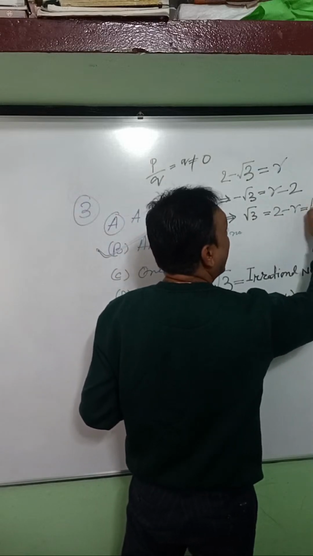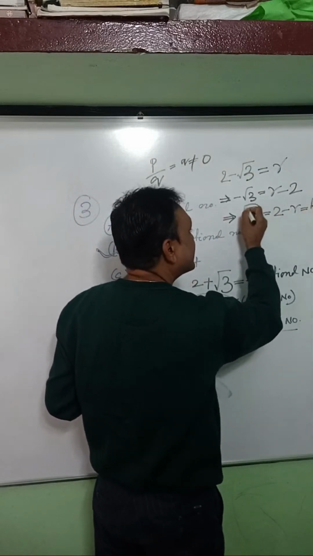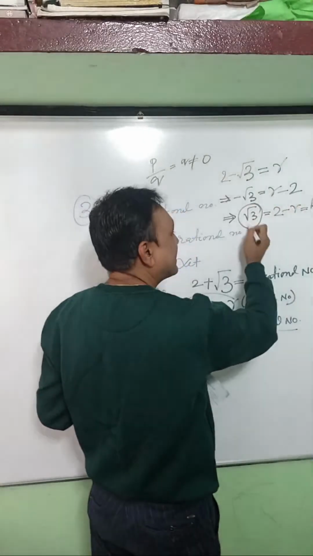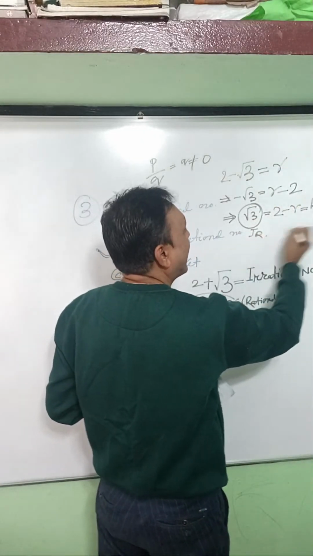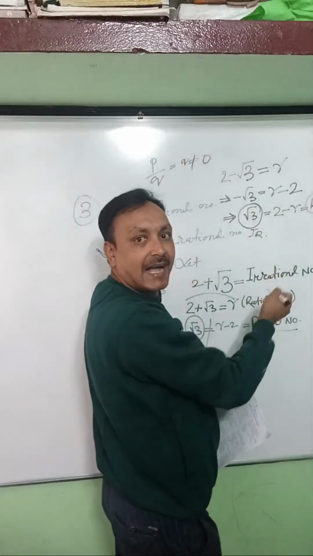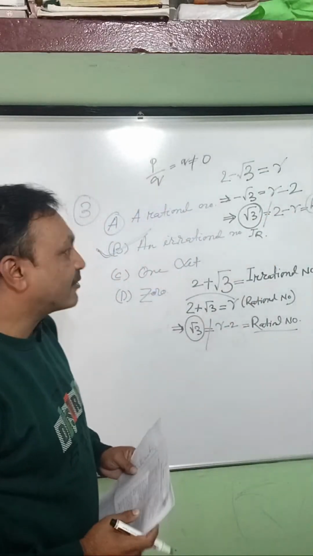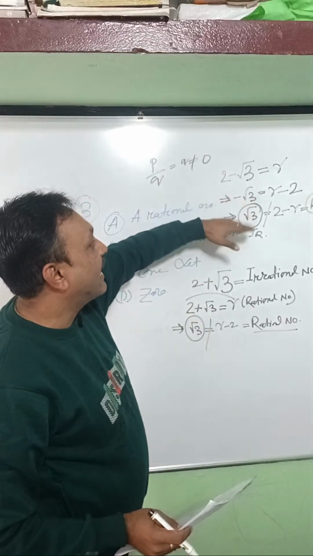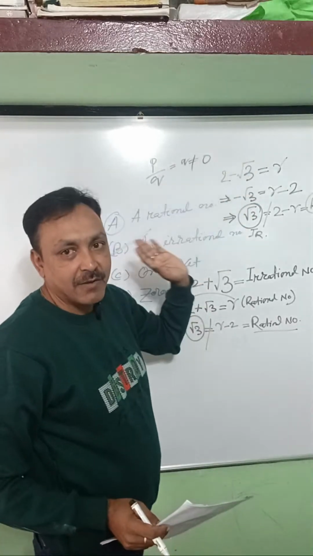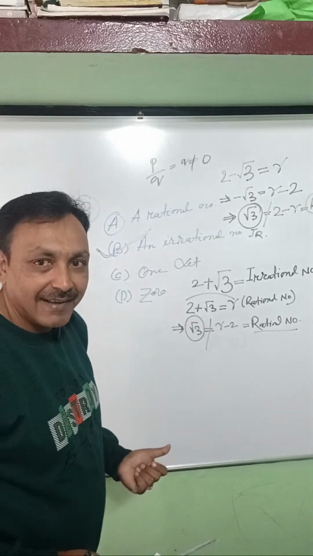So our left hand side is an irrational number and right hand side is a rational number. So this is again contradictory. So we cannot take 2 minus root 3 as a rational number. That means it is an irrational number, right?